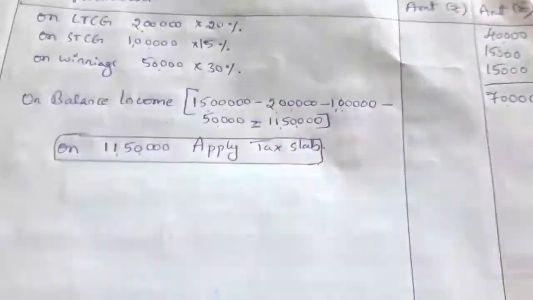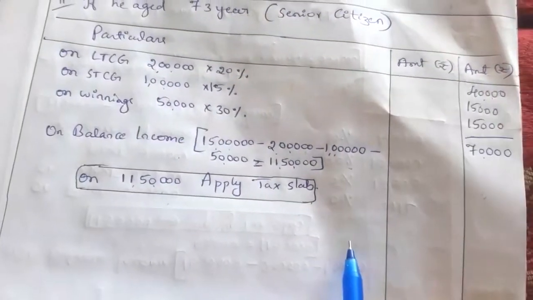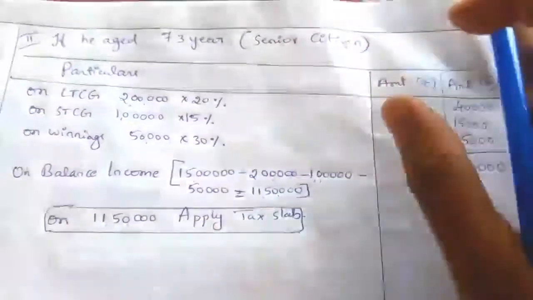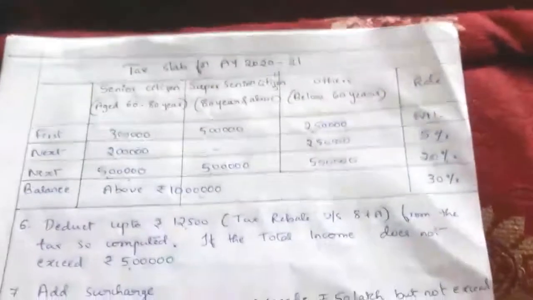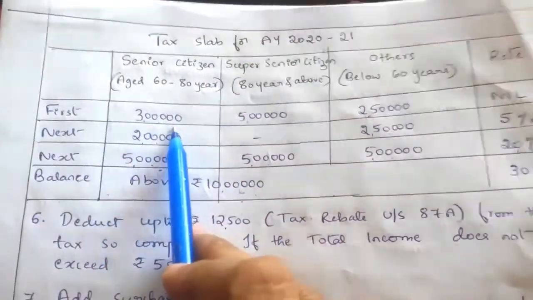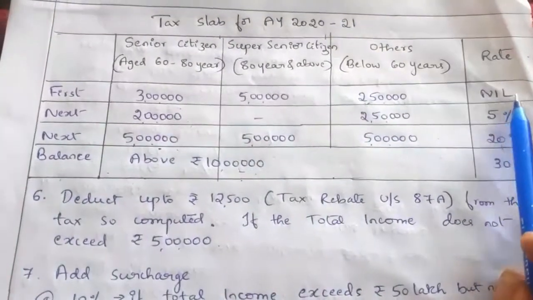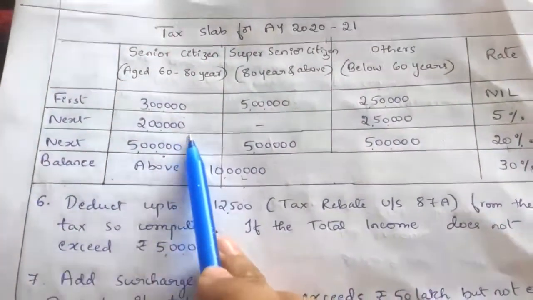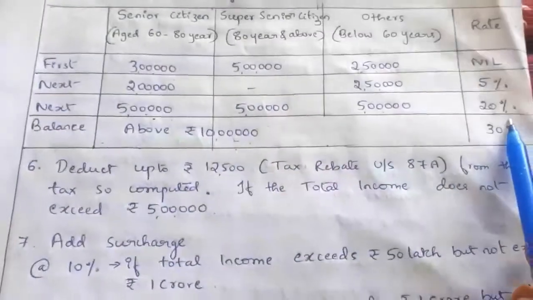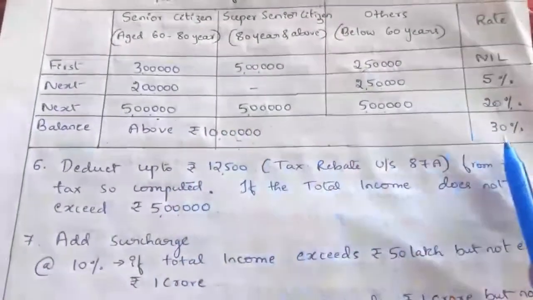Now let's apply the tax slab on the balance income, 11 lakh 50,000. He is aged 73 years, so senior citizen. So here we have to take first 3 lakh income 0%, nil. For the next 2 lakh income 5%, next 5 lakh income 20%, above 10 lakh income 30%.